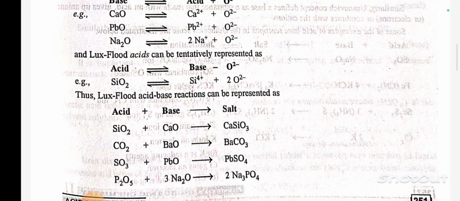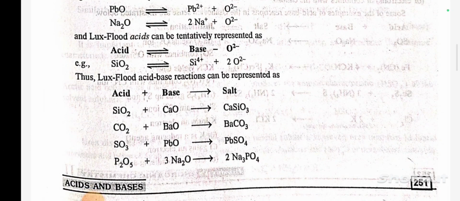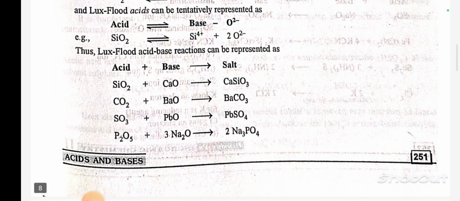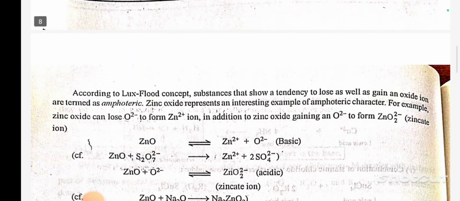Thus, Lux-Flood acid-base reactions can be represented as SiO2 acting as acid plus CaO acting as base gives CaSiO3, a salt. CO2 plus BaO gives BaCO3. SO3 plus PbO gives PbSO4. P2O5 plus 3Na2O gives 2Na3PO4.